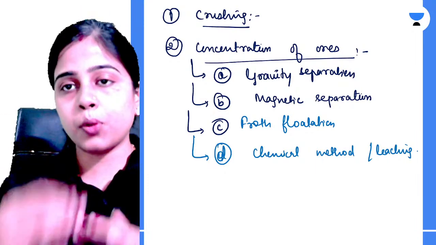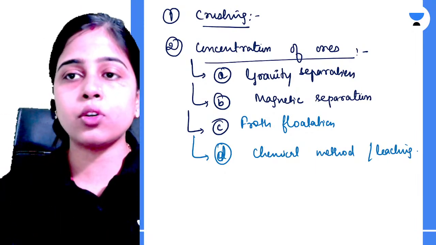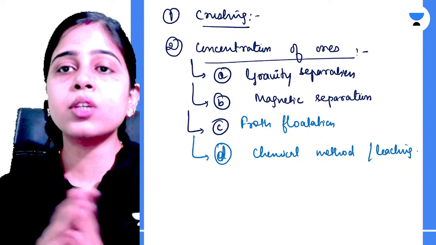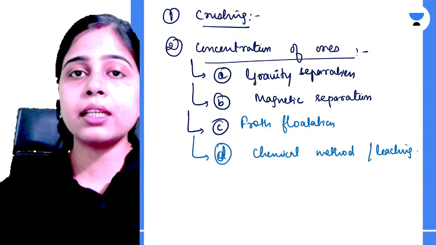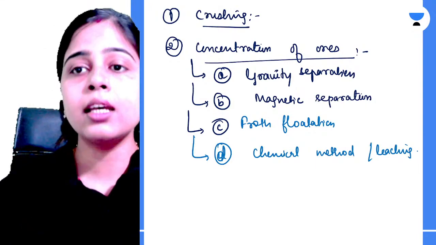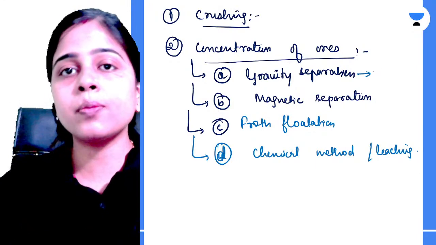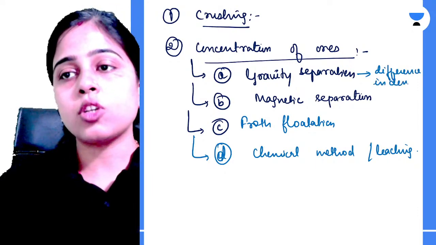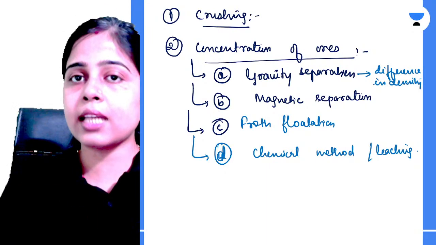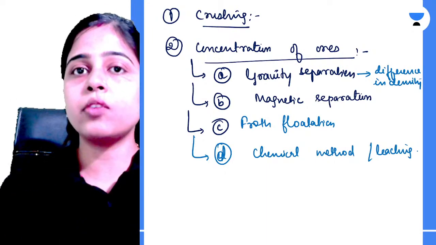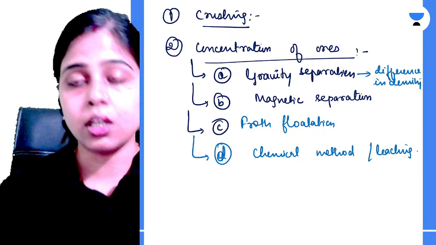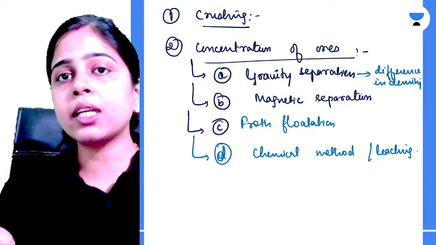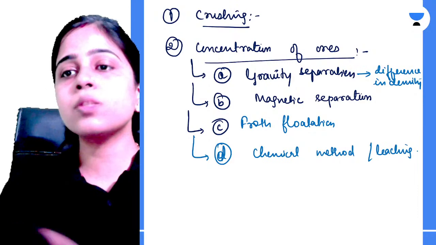Every process used during the concentration of ores uses different principles. We use different principles. Which ore to separate by which method depends on which principle that ore follows. For example, in gravity separation we use the principle of difference in density. If any ore or its impurities have a difference in density, then that ore will be separated from its impurity using gravity separation. For example, if you have some ore where the ores are magnetic in nature but impurities are non-magnetic, in that case you can use magnetic separation.